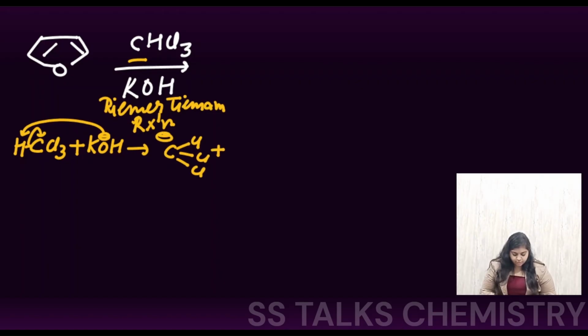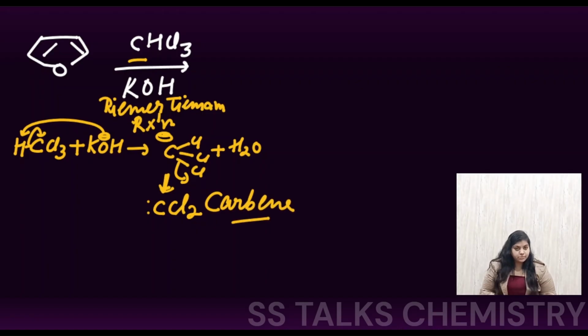And along with that we had the loss of water. So from this carbon center, one of the Cl groups will be leaving, leading to the formation of your CCl2 carbene, right? So after the alpha elimination, this carbene has been formed. Why is it called the alpha elimination? From the same carbon center, two of the groups are leaving. One is the hydrogen and one is the Cl group. So this type of reaction is called your alpha elimination. So this CCl2 carbene will be formed.